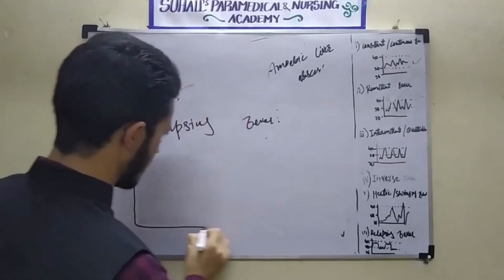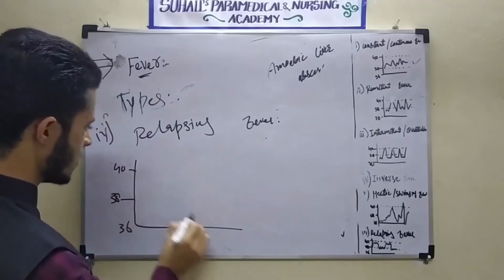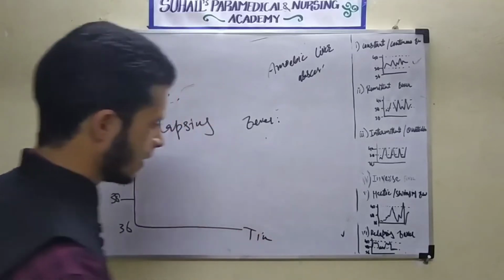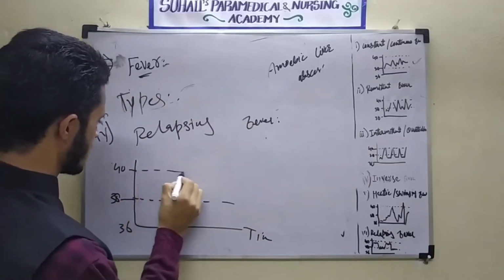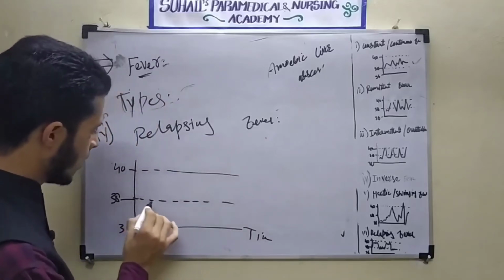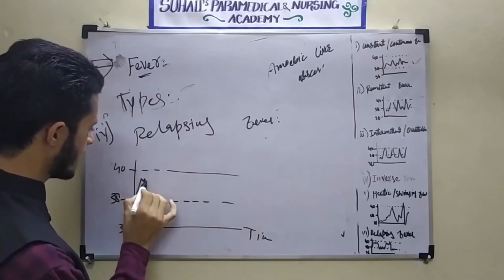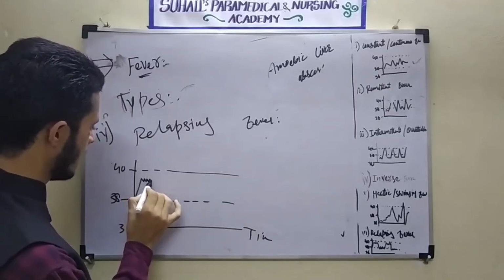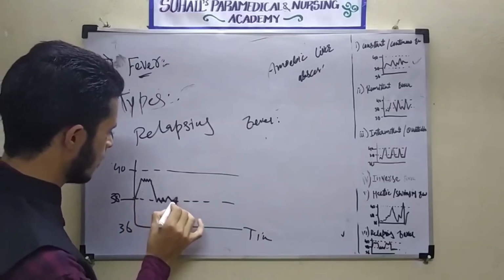So this is the graph. This is 36 degrees Celsius. This is 38 degrees Celsius. This is 40 degrees Celsius. Here is the time. What will happen here? For days to weeks, sometimes, for some time, for days, the temperature will be at the increased level, and for some time it will be at the normal level.